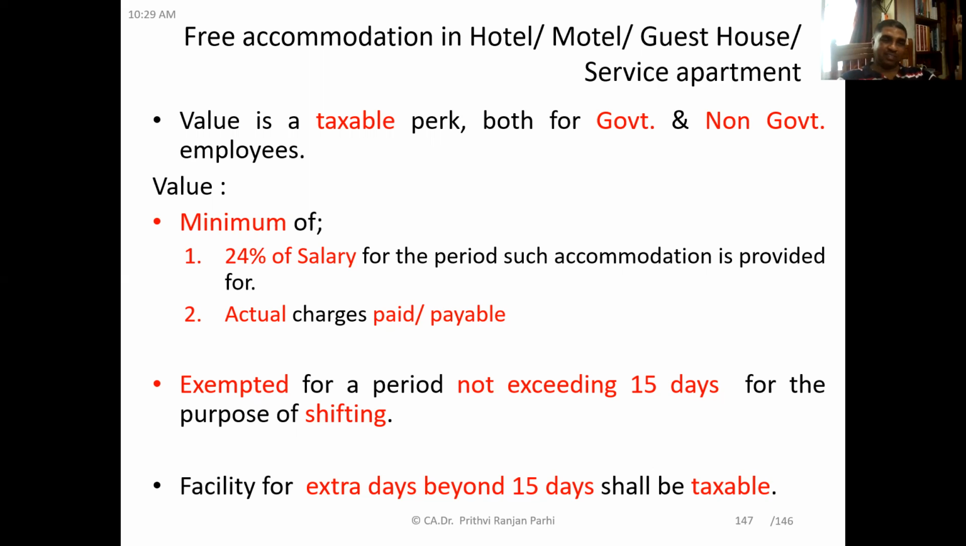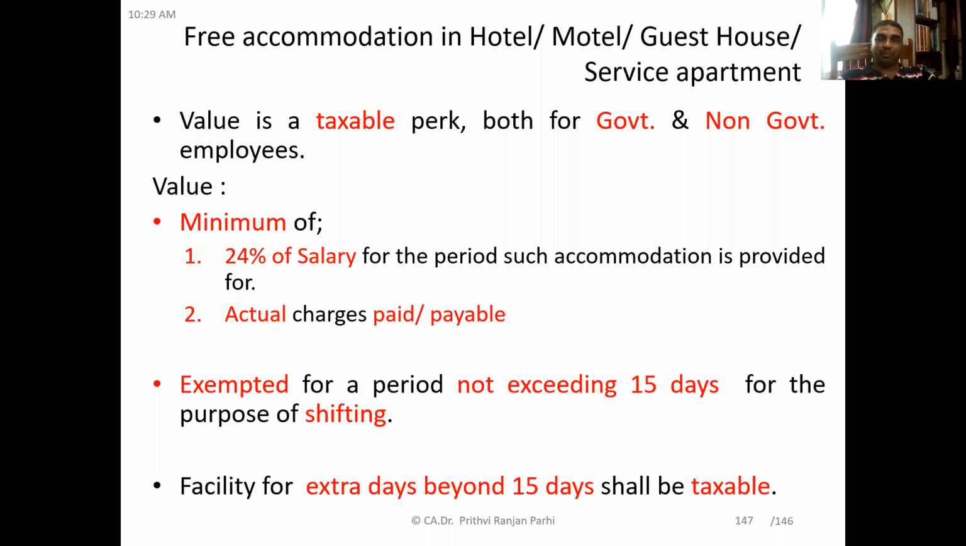That is one calculation. And one more thing, you have to find out what is the actual charges paid. So actual charges paid, and 24% of the salary. Whichever is lower, that will be the value. This applies if rent-free accommodation is provided in a hotel, motel, guest house, or service apartment. Understood? Yes, sir.